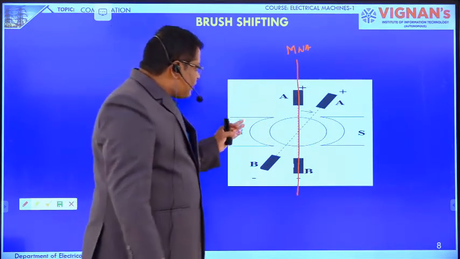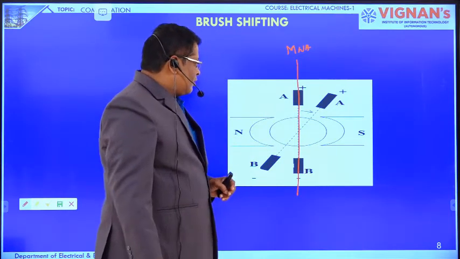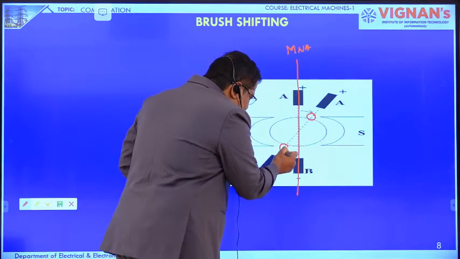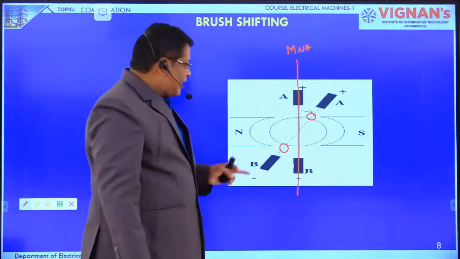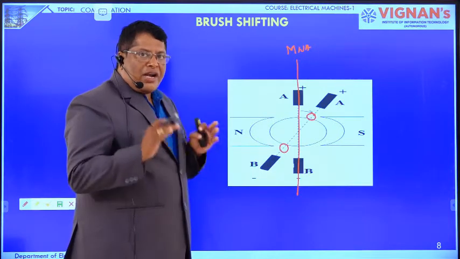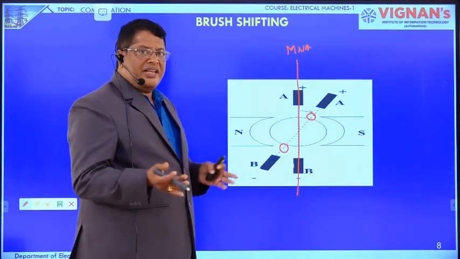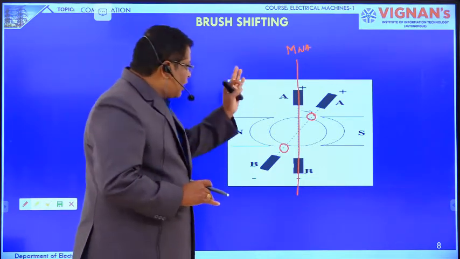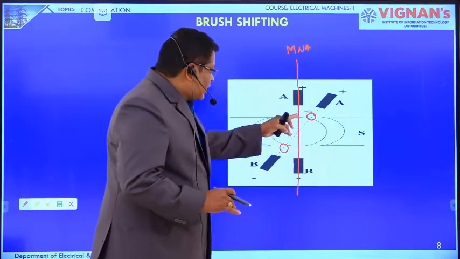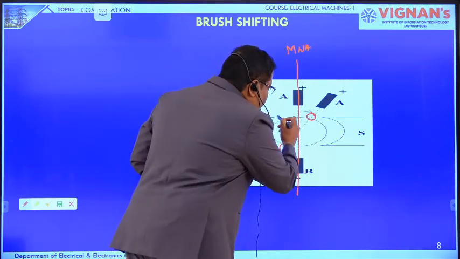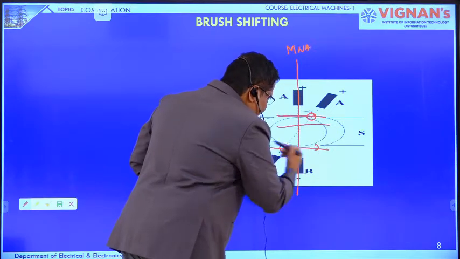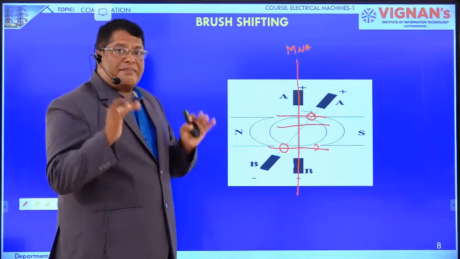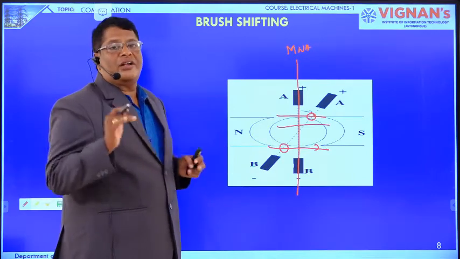Whenever we are changing the brush position here, now the conductors will be commutating at this position. When the coil is undergoing commutation, there is a reactance voltage because of the self-inductance of the coil. Whenever we change the brush position, the conductors are linking with some amount of flux. There is some dynamically induced voltage in the coil.